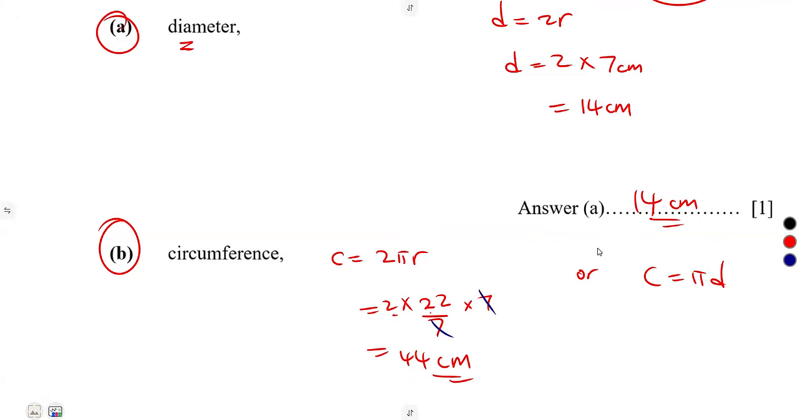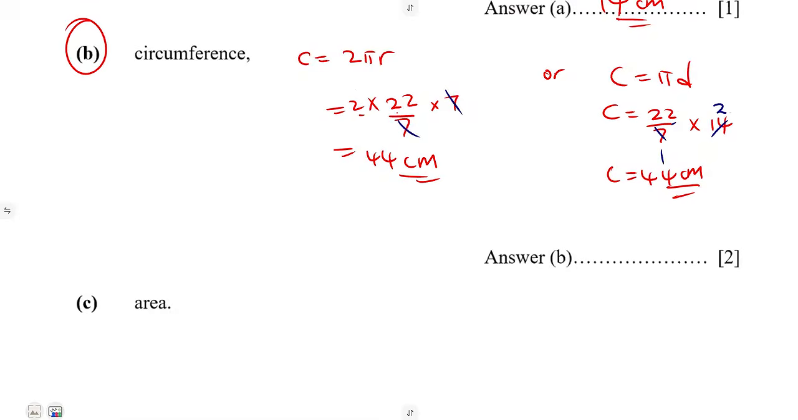circumference, perimeter. Or you can use the formula pi times the diameter. That's pi, 22/7, times diameter, which is 14. 1 into 14, that's a 2. 2 times 22, that's 44 centimeters as your circumference. So any one of these was going to be our formula to determine the circumference, whichever you want.